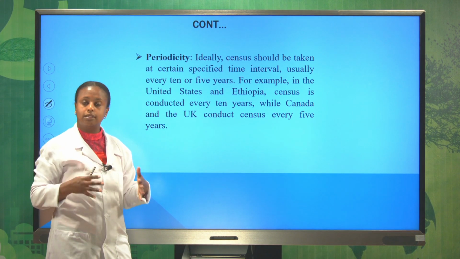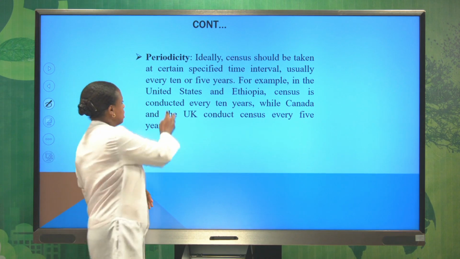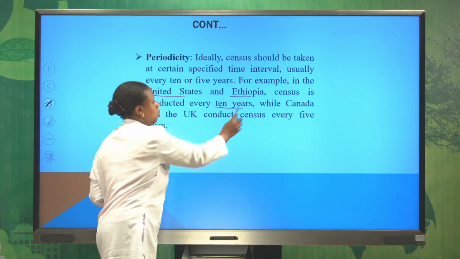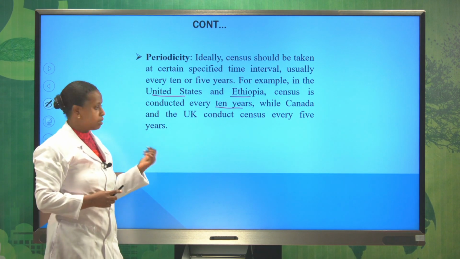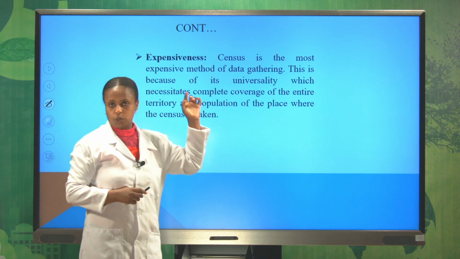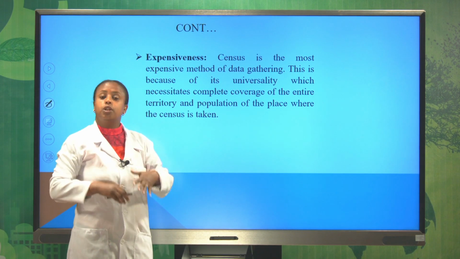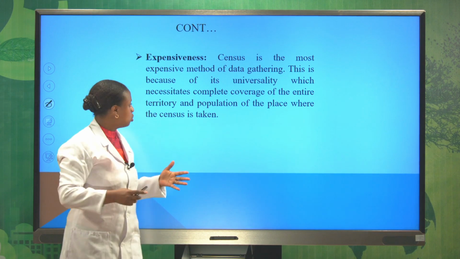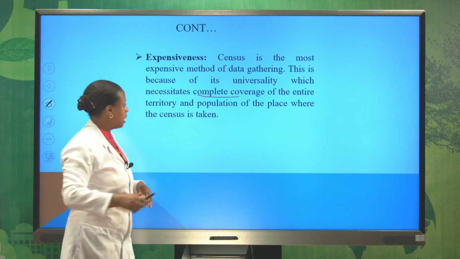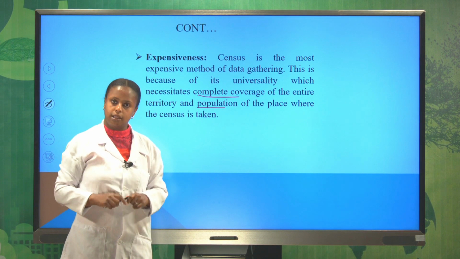Usually countries conduct their census within 10 or 5 years. Countries like United States and Ethiopia conduct their census every 10 years, while Canada and UK conduct their census every 5 years. Expensiveness is the last feature of census. Due to its universality and the need for complete coverage of the entire territory and the entire population, it is the most expensive event of a country.